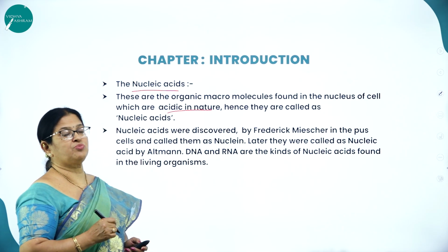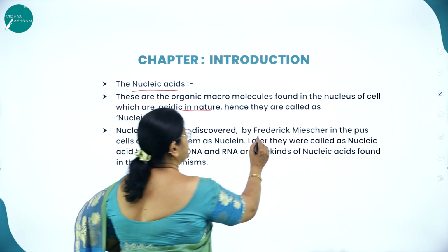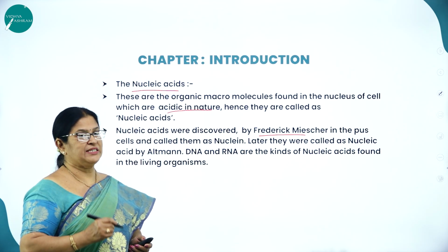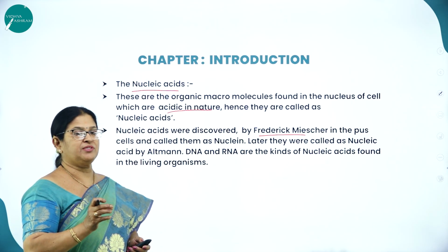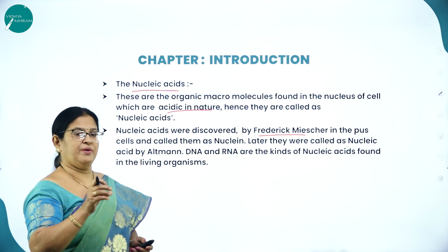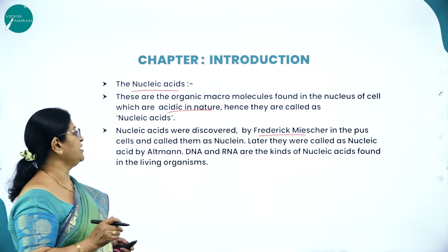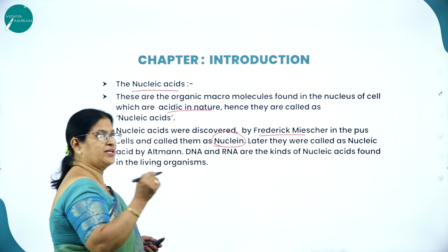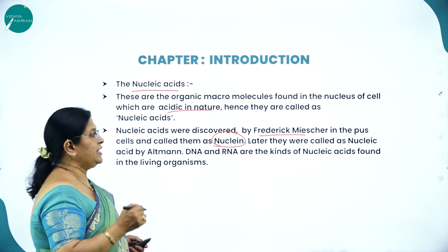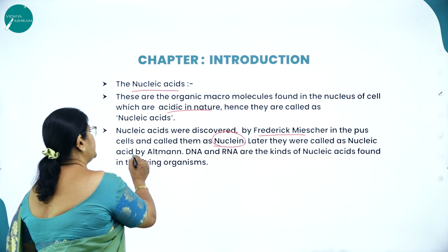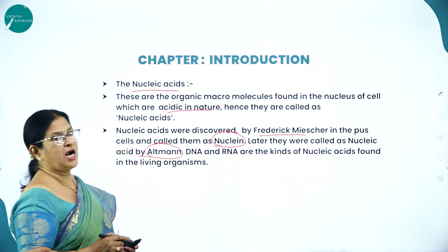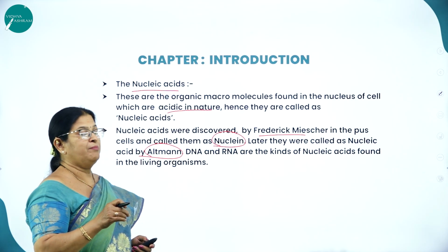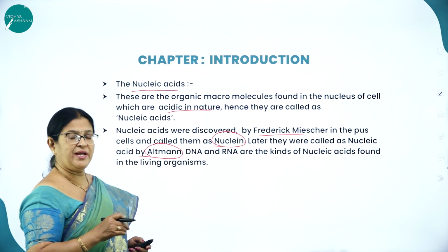Nucleic acids were discovered by Friedrich Miescher when he subjected hospital bandage pus cells to certain digestive enzymes. One part of the cell remained undigested, and that undigested part he called nuclein, and that is how the word nuclein came into existence. So nucleus, nucleic acid. Later they were called nucleic acid by a scientist by name Altman. So nucleic acids were discovered by Friedrich Miescher, but the word nucleic acid was coined by Altman.